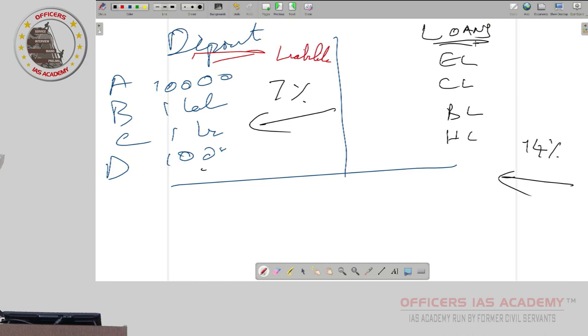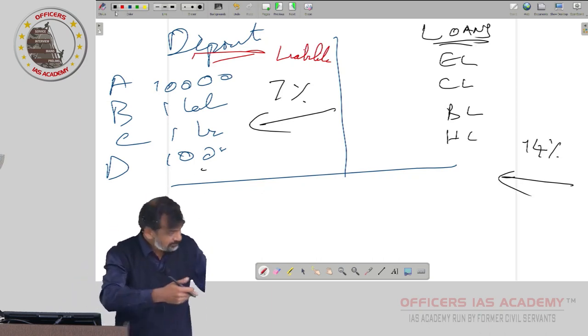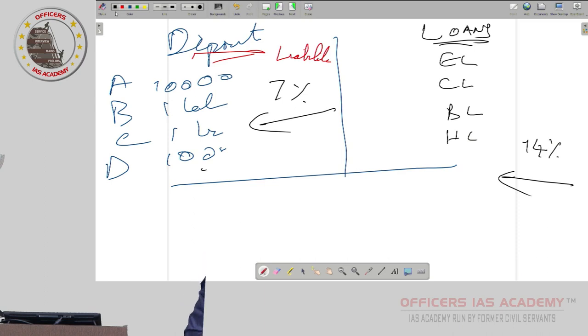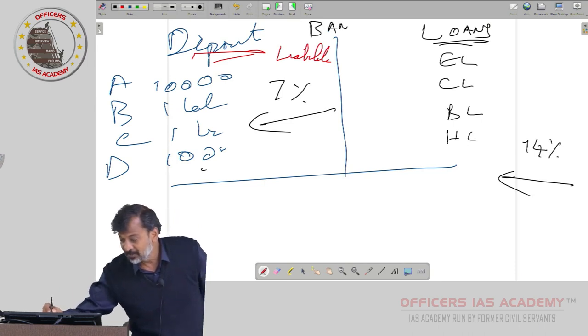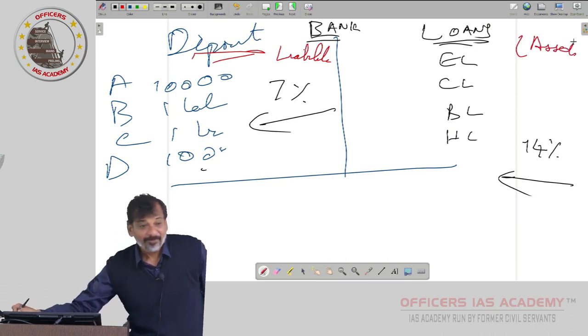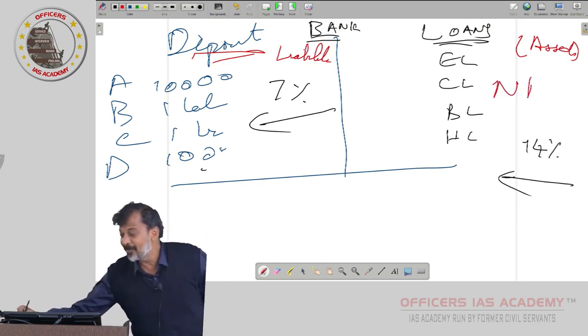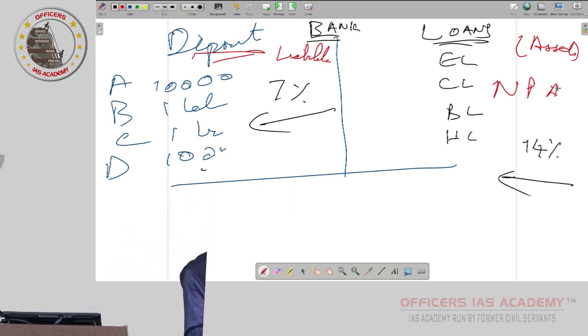Okay, so whenever the bank earns out of it, it is an asset for the bank. Whereas depositors are liabilities for the bank, because they have to pay, from the bank's point of view. From the depositors' point of view, it is an asset for us, because when we put 10,000, we will get 10,700 next year. Yes, but from the bank's point of view, we are liability, whereas loans are their assets. That is why when our Nirav Modi ran away, Vijay Mallya ran away, they called it a non-performing asset. That asset is not performing, boss, it is not repaying, boss.